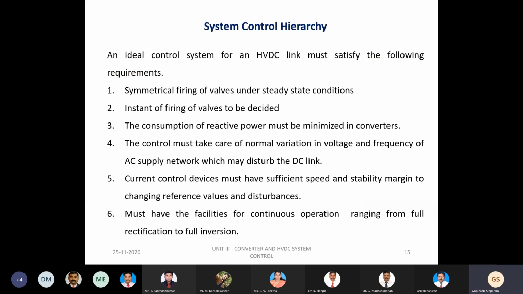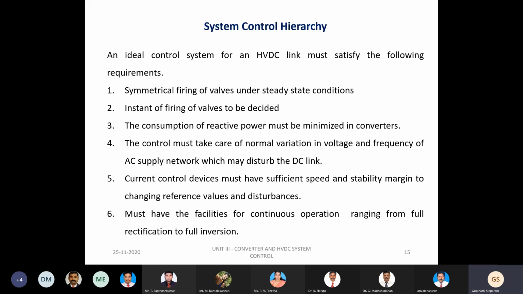Now let us move on to the system control hierarchy. Compared to the system control hierarchy, converter control is quite an easy process. But whenever we come to the system control hierarchy, the system consists of a number of components and groups of components associated with it. So the system control hierarchy is a complicated task.